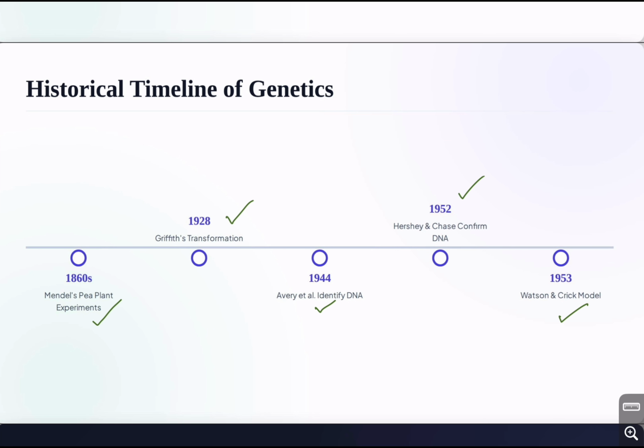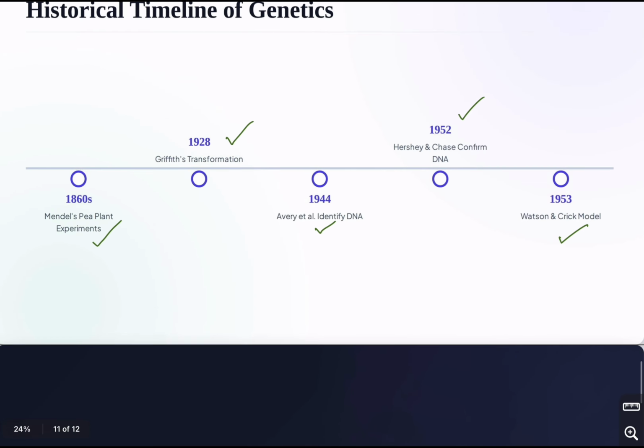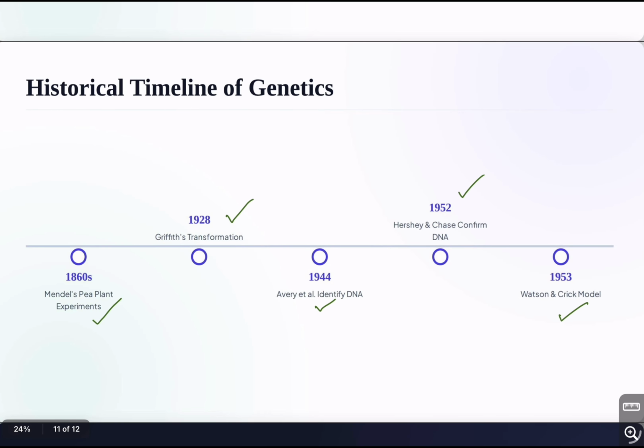One important thing. Don't think that one scientist discovered everything alone. Science is a cumulative process. Mendel helped us understand inheritance. Griffith showed transformation. Avery, MacLeod and McCarty identified DNA as the transforming principle.